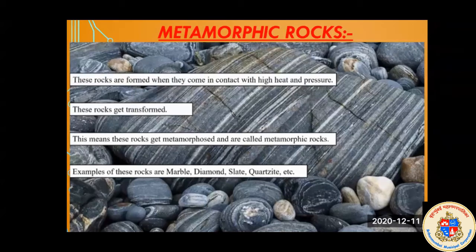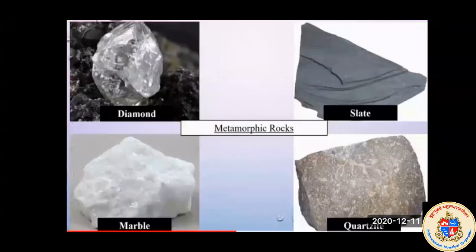Examples of metamorphic rocks are diamond, marble, slate, and quartzite. These rocks are hard and heavy, and they change their texture. See here metamorphic rocks: you will see diamond, slate, marble and quartzite. So these are the metamorphic rocks.